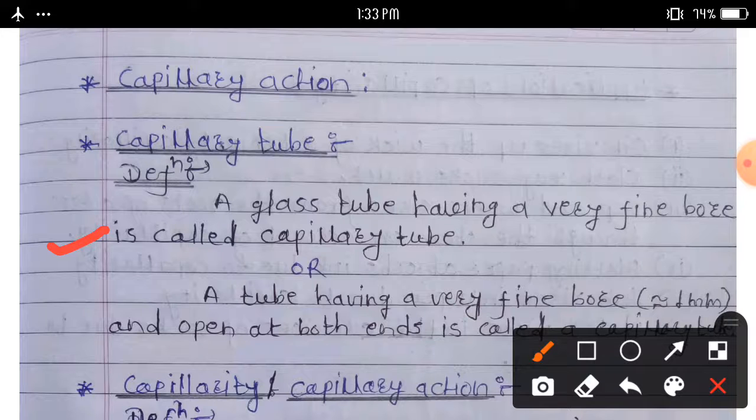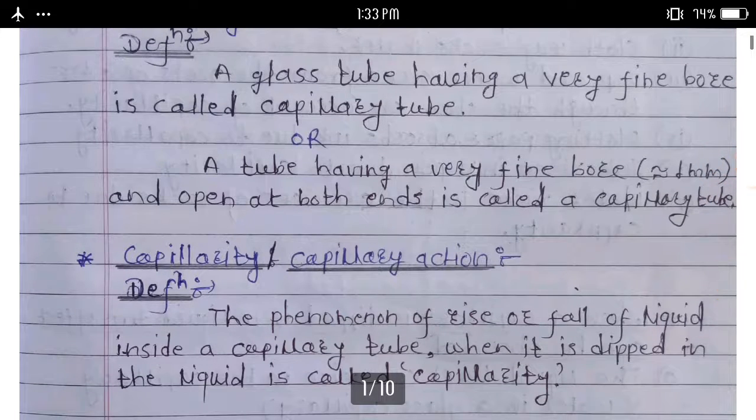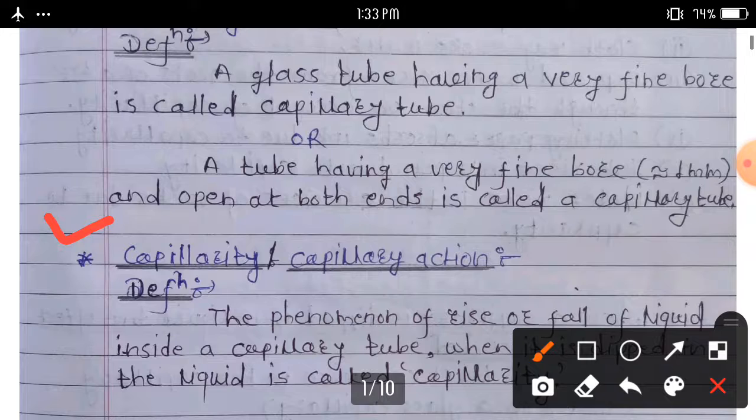Or definition here: a tube having a very fine bore, nearly equal to 1 millimeter, and open at both ends is called a capillary tube.